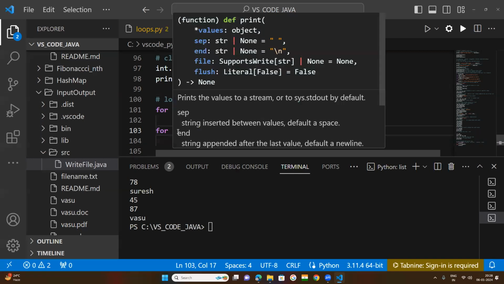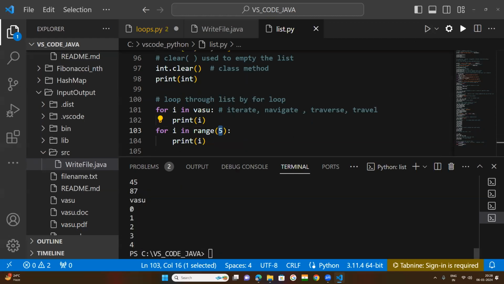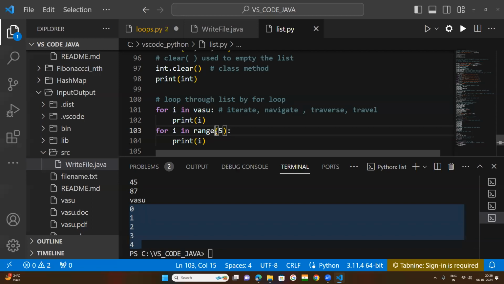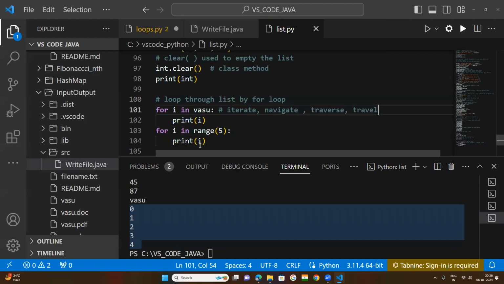Initially i will be taken as 0. So 0 to 5: the last number will not be printed. 0 to 4 values will be printed. So the for loop will be used here to get the printout from 0 to 5, but the last 5 will not be included.